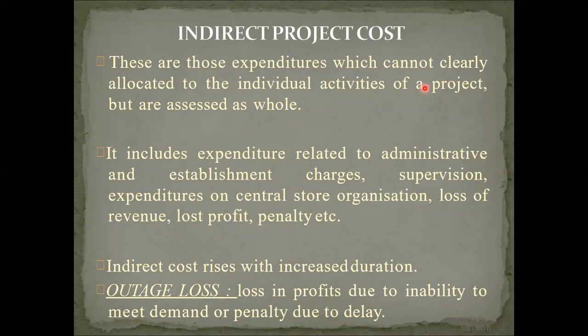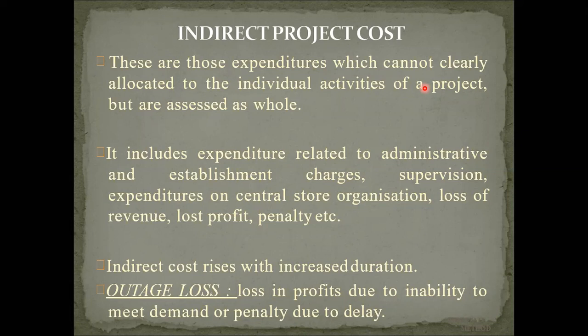Supervision cost. As an engineer, you know sometimes engineers take just the supervision work. They do not have the whole responsibility of the building. They are just called advisors. One engineer is an advisor, another engineer is a contractor. The contractor engineer will take his cost. But the advisor engineer will also charge some fee to give you advice and supervision on your work and other things. So that particular cost is indirect cost.